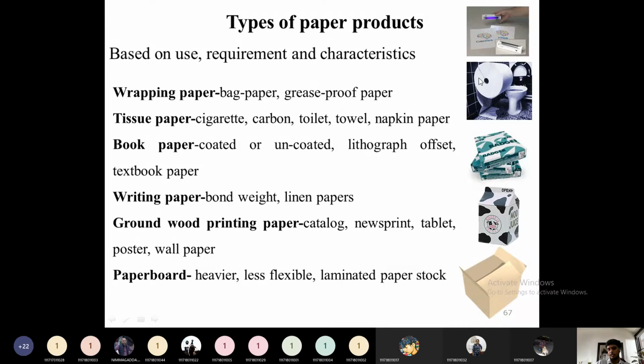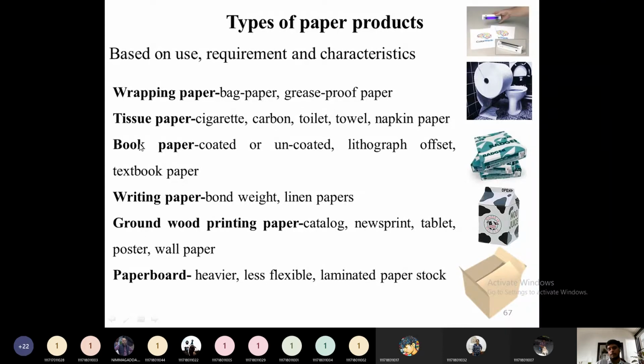Then tissue paper. Tissue papers are one type of paper product. Tissue papers are also used for cigarette manufacturing, carbon papers, toilet papers, towels, and napkin paper. All these papers come under the single category called tissue paper. So this is one type of paper product.